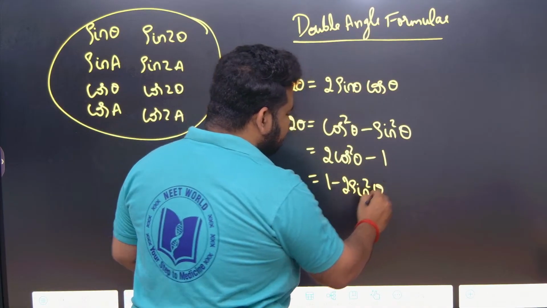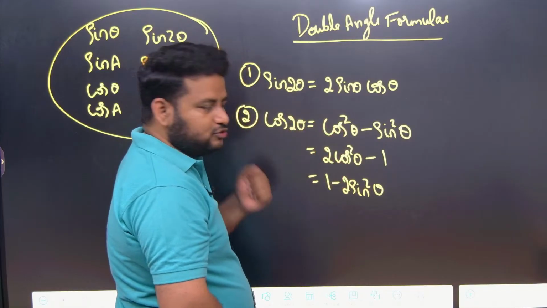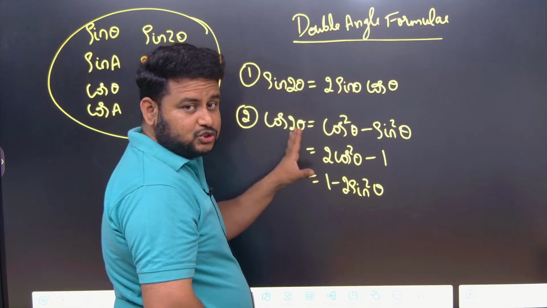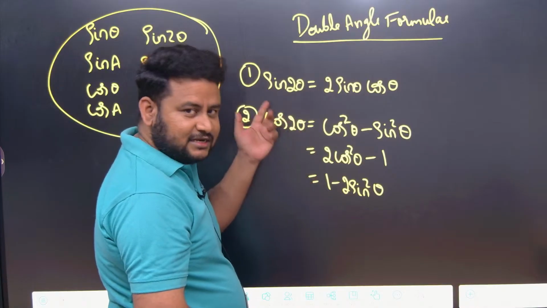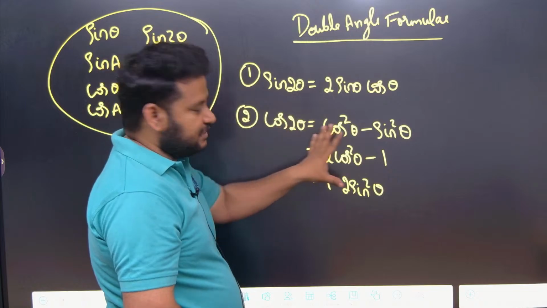So depending on the question, you will apply any of these three forms of cos 2 theta. Very important. Cos 2 theta is highly important. Sin 2 theta is also important. But these three forms are very important when it comes to cos 2 theta because it has three forms.